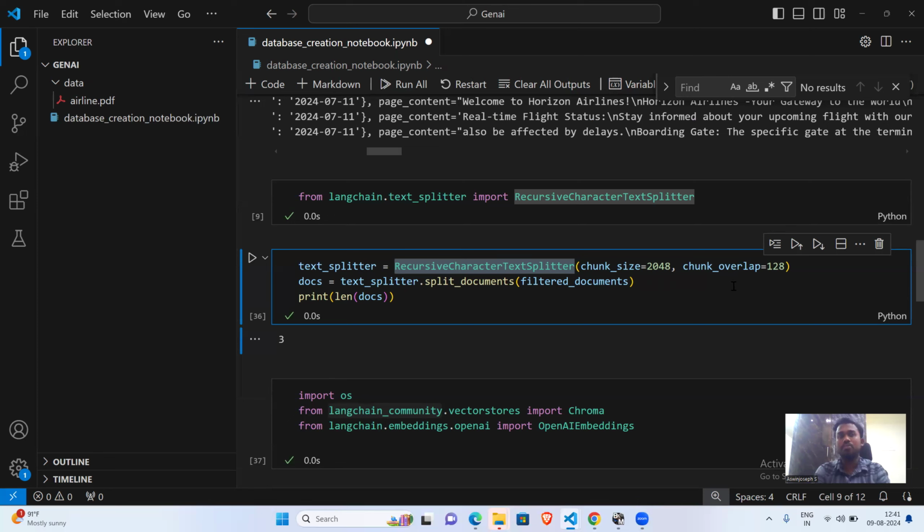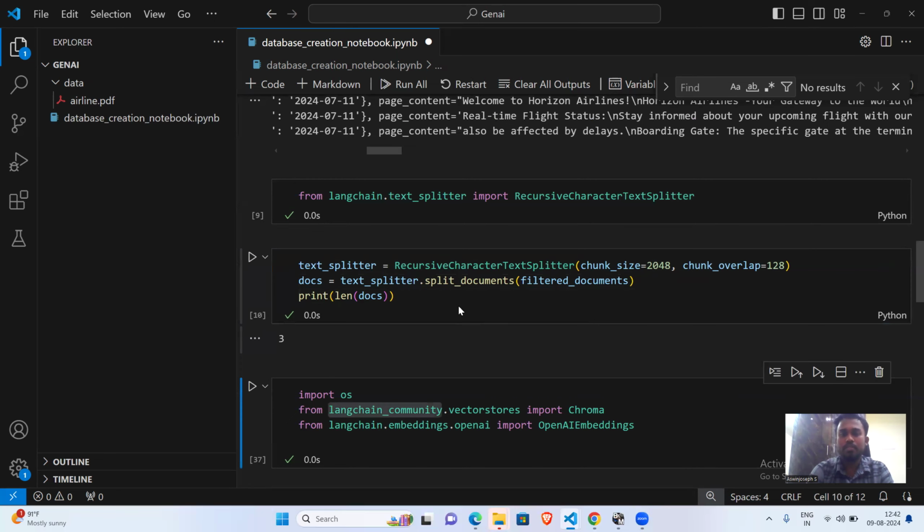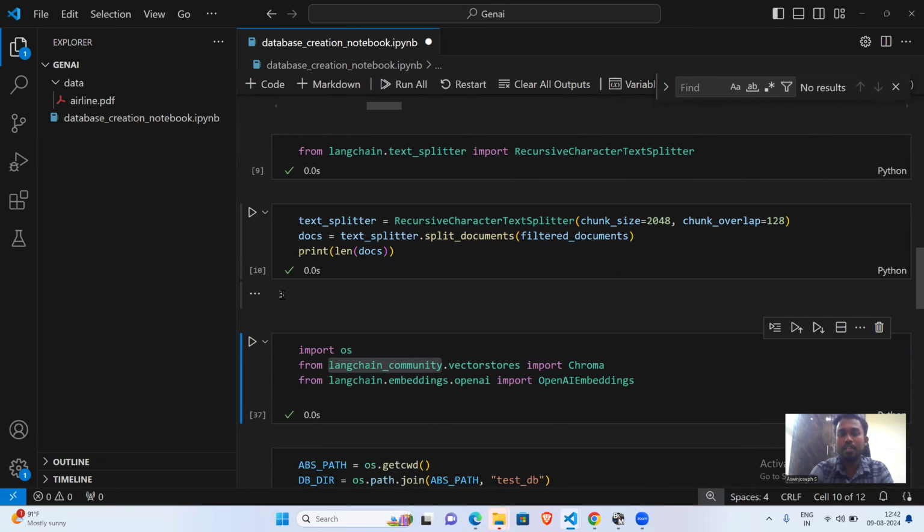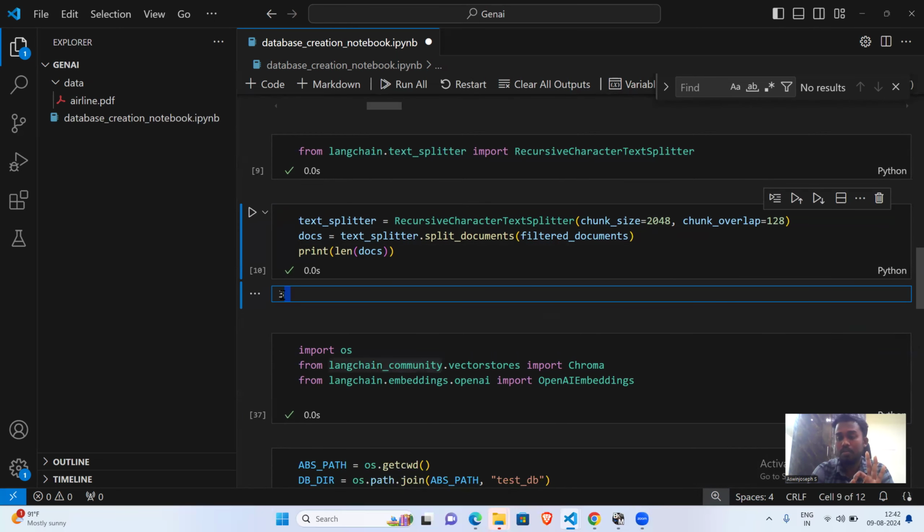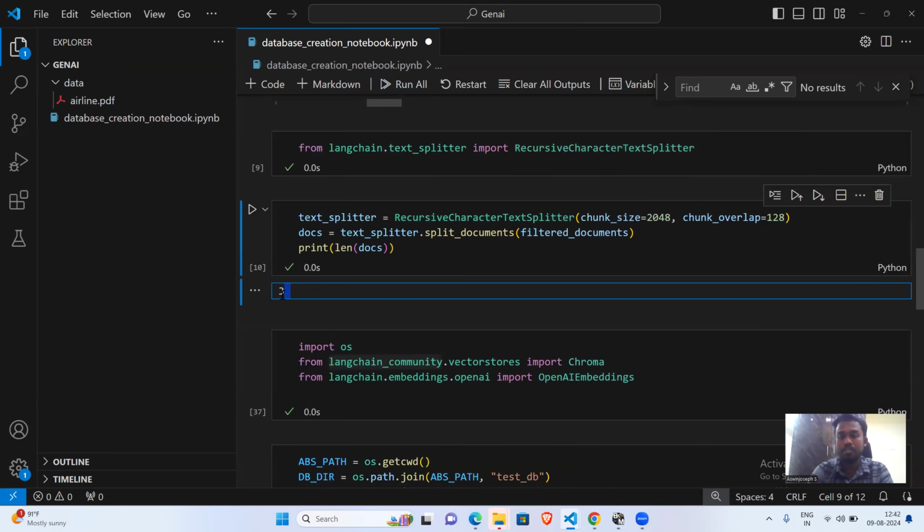It depends on the PDF. You can play around with this number. Whatever PDF you have, if you feel like the data may not have been captured, you can work around it. For me it's working fine, so I've been going with 2048 and 128 for now. Then I'm going to split this. So the length of the document shows it has split into three separate documents.